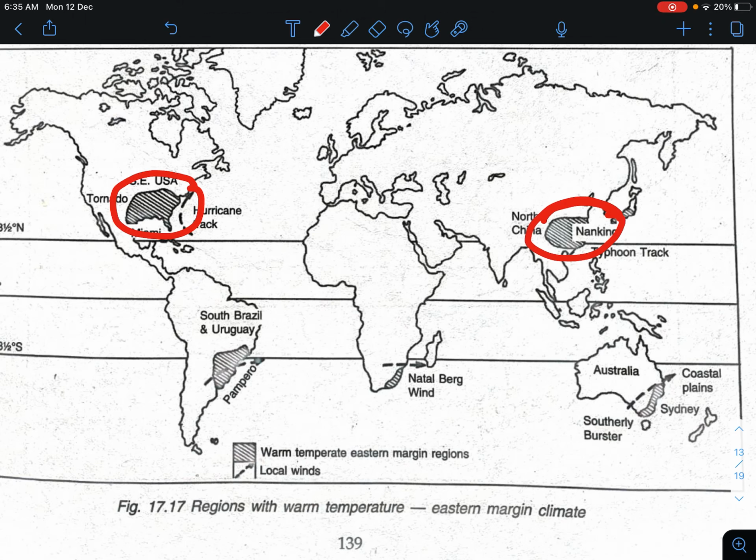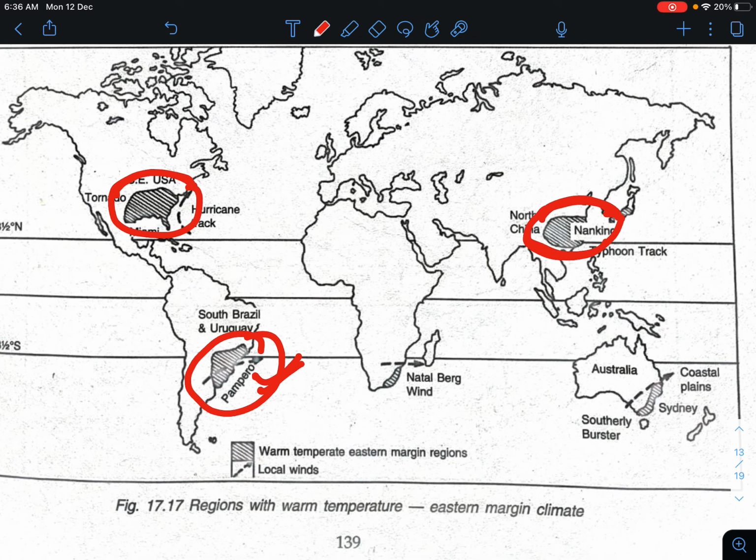Again, in North America, as already stated, it is the southeast USA. And in China, it is north and central China. So from the USA it comes under the southeast, and in China, north and central China. If we talk about South America, this is the area: southern Paraguay, Uruguay, southern Brazil and northern Argentina. This region comes under the China type of climate.